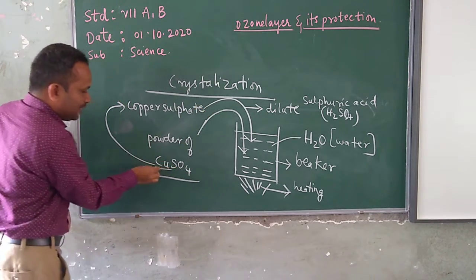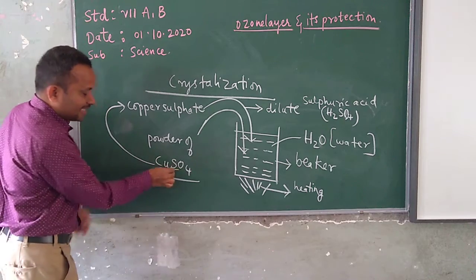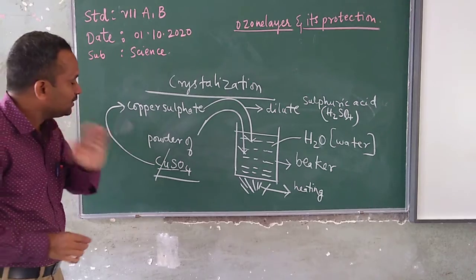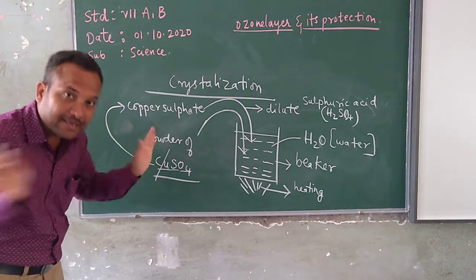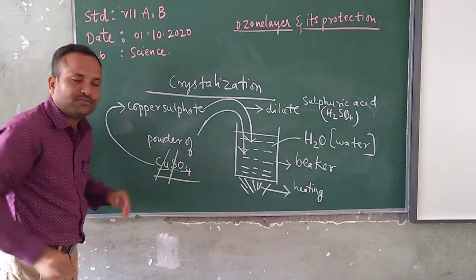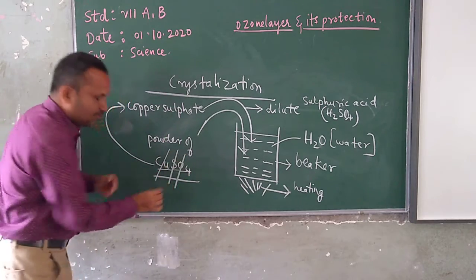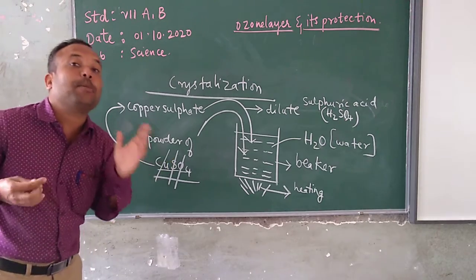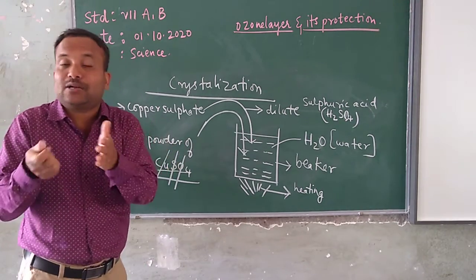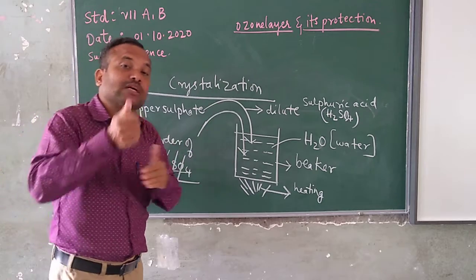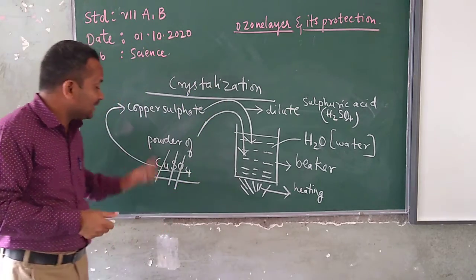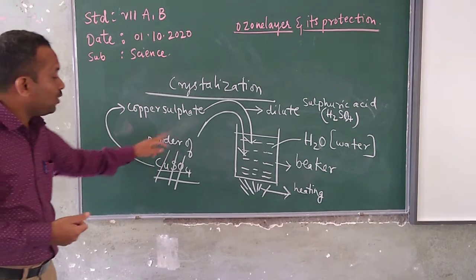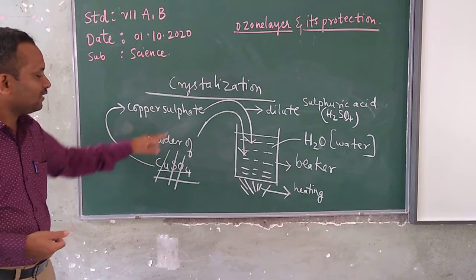CuSO4. Cu means copper, S sulfur, O oxygen. Cu is one different element, sulfur is one different element, oxygen is one different element. What happens when all combine? Copper sulfate. It is one compound. Elements combine to form a compound. So this CuSO4 is a compound. This is what I mean, the powder of copper sulfate.